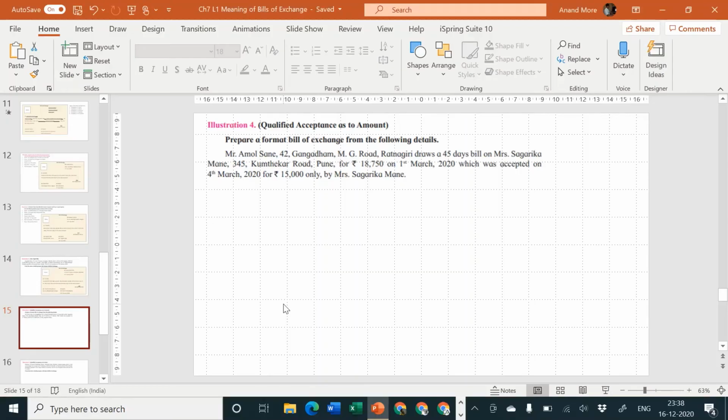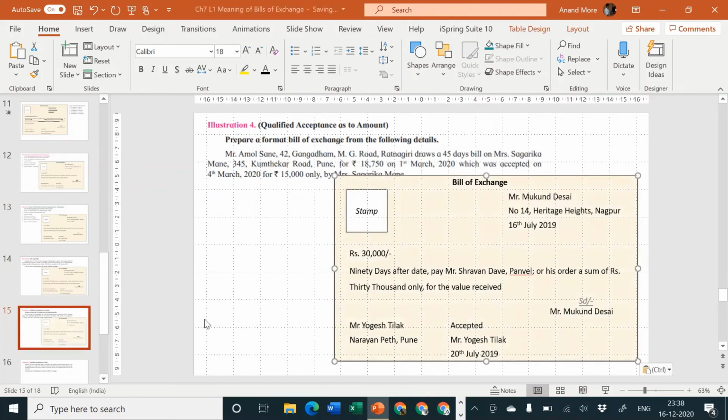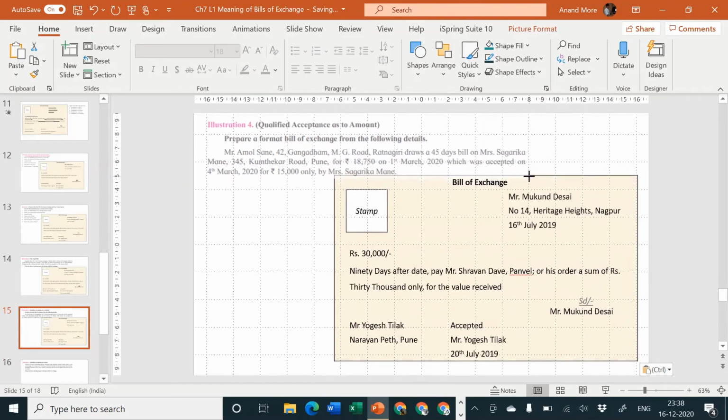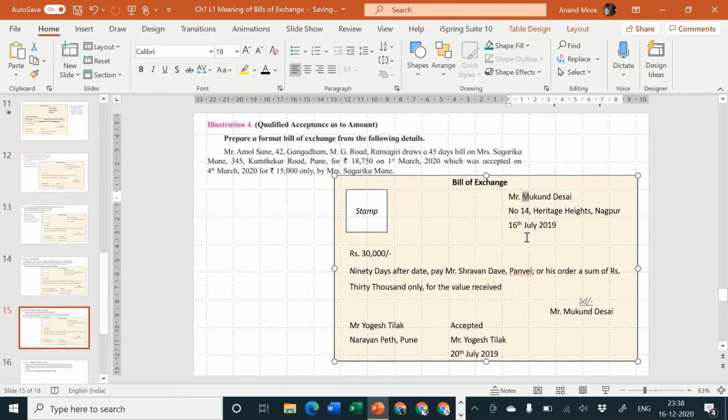Let us prepare the particular thing. Rest of the things are very easy. It's an after date bill because they have not used the word after sight. If nothing is mentioned, we always assume that the bill is after date. So drawn by whom? Drawn by Amol Sane. The address of Mr. Sane is 42 Gangadham MG Road Ratnagiri.